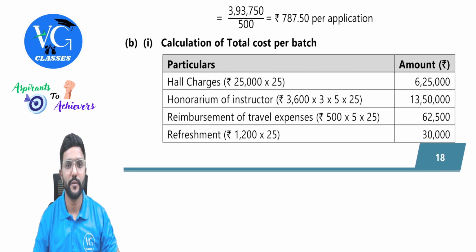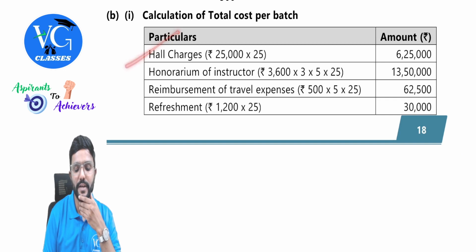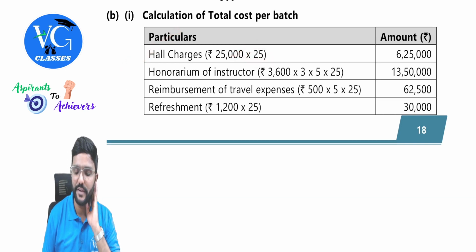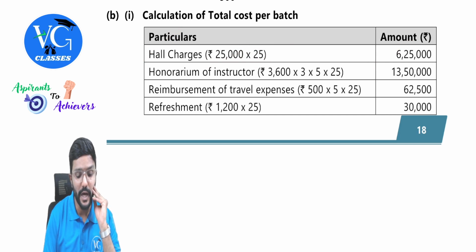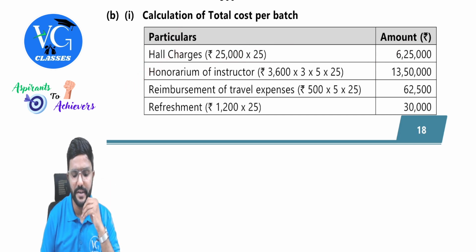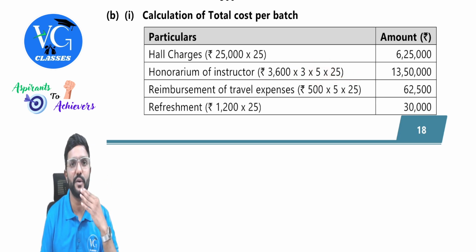Yeah, sure. Calculation of total cost per batch, guys. So all charges are per week. Multiply that with the number of weeks, 25. So 25,000 into 25, 6,25,000. Honorarium to the instructor or lead trainer, 3,600 is per session. So into 3, because 3 sessions per day, into how many days per week? 5 days into 25. That is 25 weeks. So this training will happen for 25 weeks, guys. So 13,50,000 is the cost for the trainer.